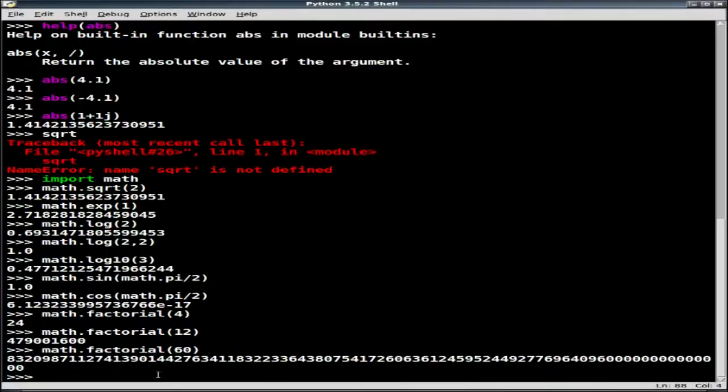So this has been an introduction to using the Python shell as a calculator. Hope you've enjoyed it, and I would encourage you now to go and fire up your own shell and play around with it, import the math module, play around with some of those functions, try different things, see how they work, and just enjoy it and have fun.